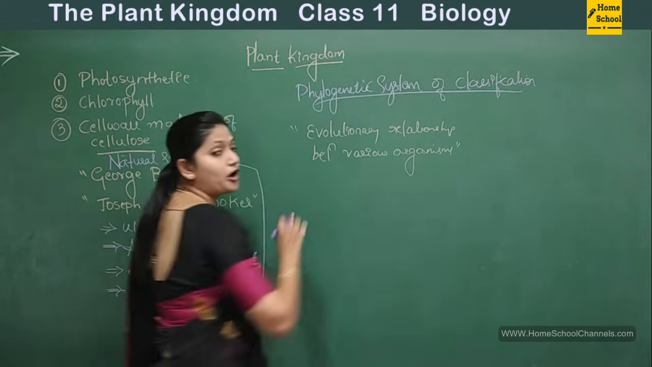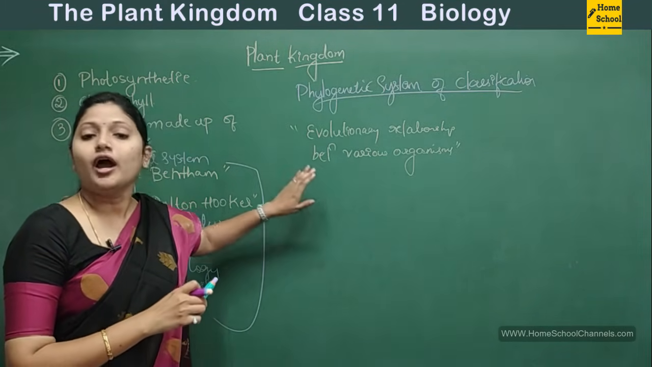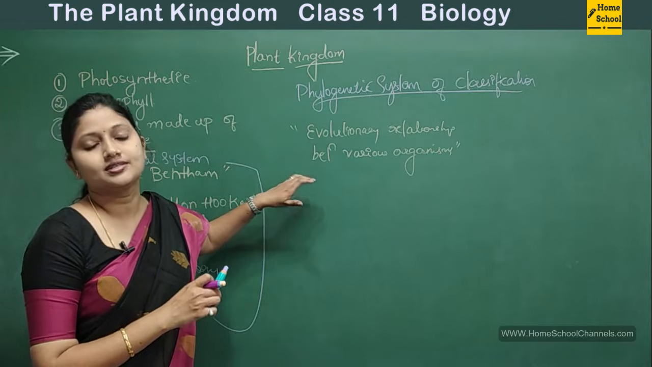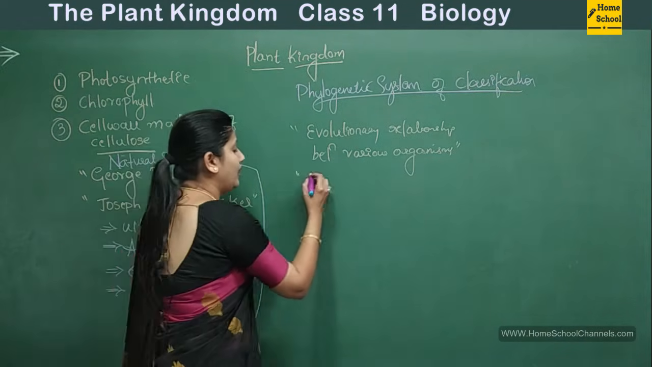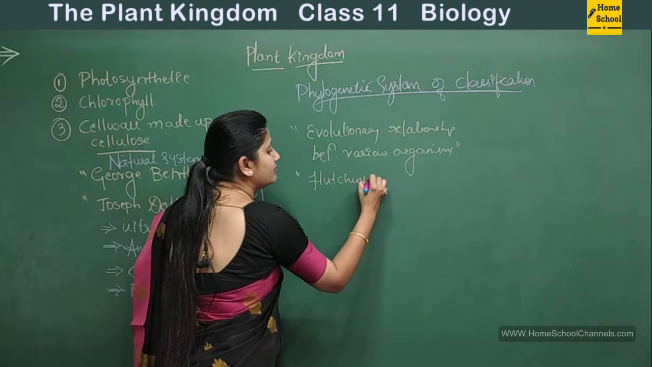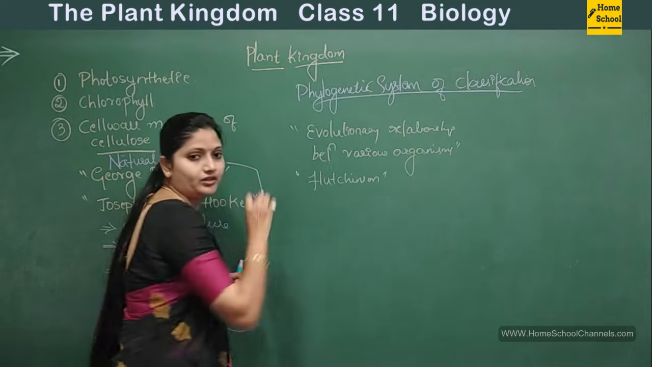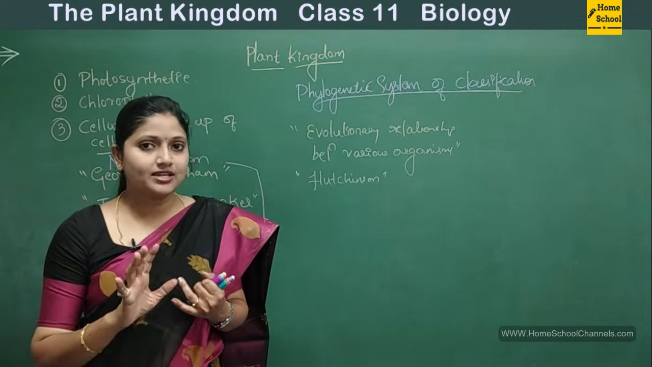Between various organisms is the basis of the classification. And who gave this phylogenetic system of classification? It was given by Hutchinson. All right. So we have seen various systems of classification.